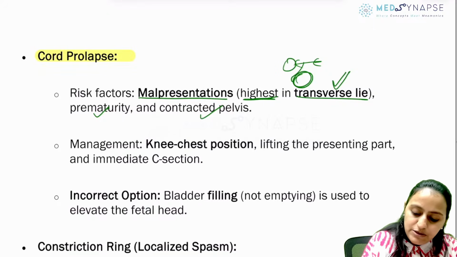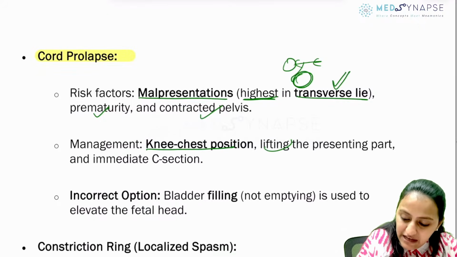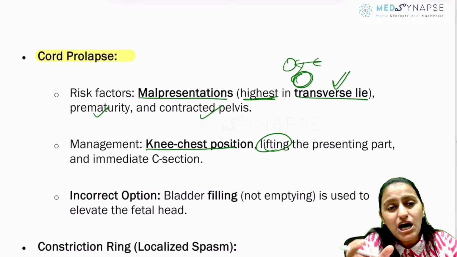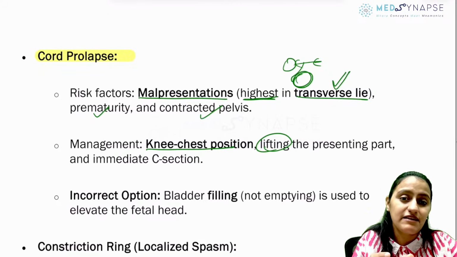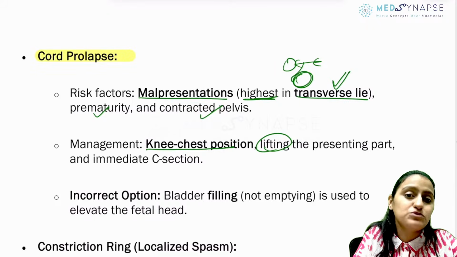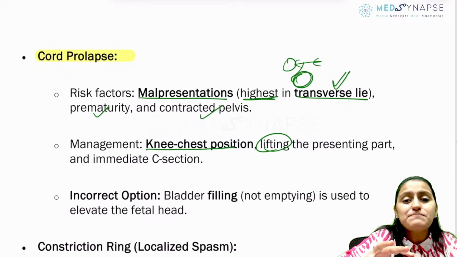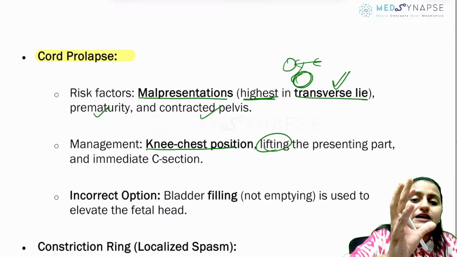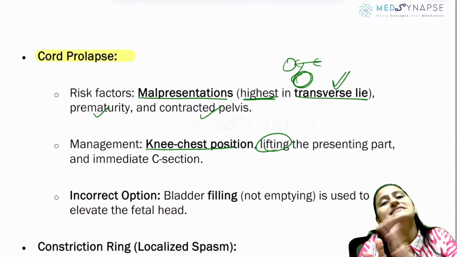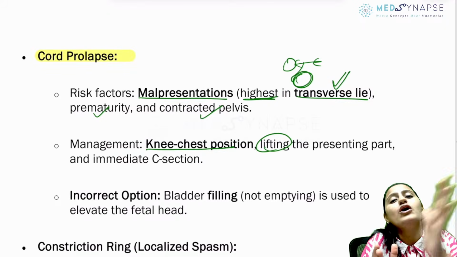Okay? So what is the management? Knee chest position is given. You lift the presenting part. Do not manipulate the cord itself because that can lead to vasospasm and then affect the blood supply to the fetus. So you do not have to manipulate the cord, but the presenting part which is there, you have to lift it up so that it is not compressing on the cord. So basically, we are aiming at preventing the cord compression.